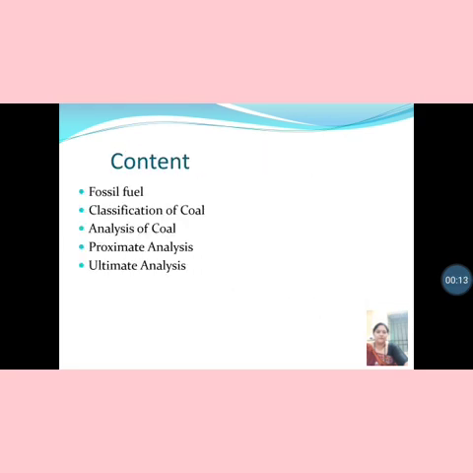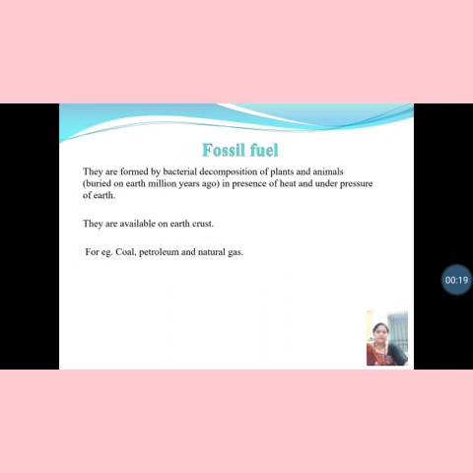These are the contents: fossil fuels, classification of coal, analysis of coal, proximate analysis and ultimate analysis. So, definition of fossil fuel. They are formed by bacterial decomposition of plants and animals buried on earth millions of years ago, due to high temperature and pressure it is converted to fossil fuel. They are available in the earth's crust. Examples are coal, petroleum and natural gas.